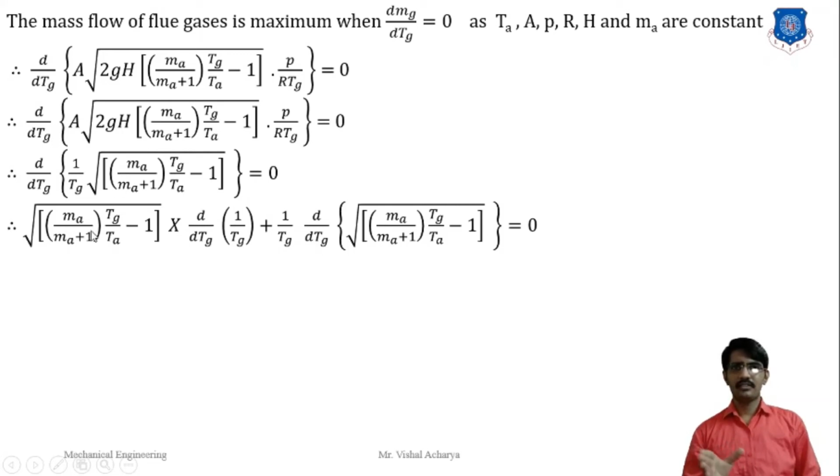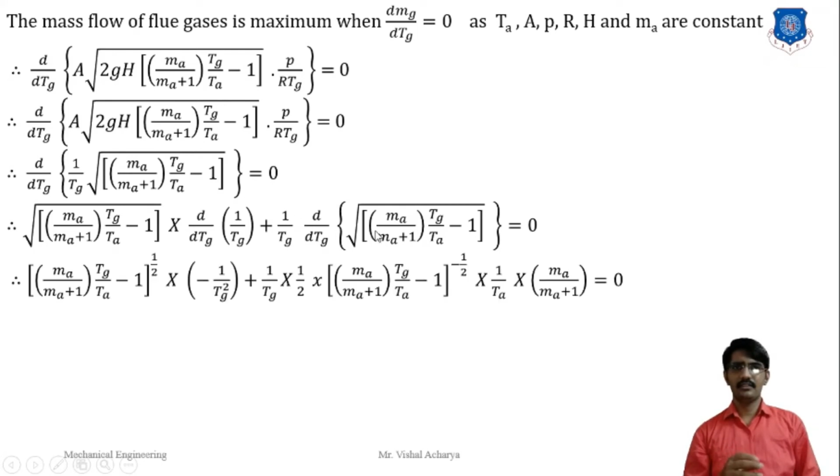Here the first term is constant and the second term is differentiated, and in the second step this term is constant and the second term is differentiated. So we use that for any equation, the derivative of x to the n is n x raised to n minus 1. Same here.